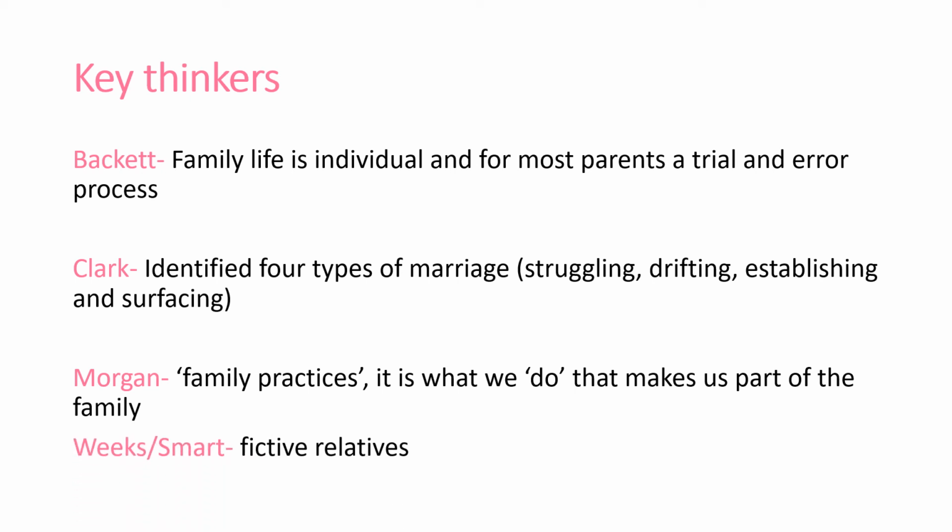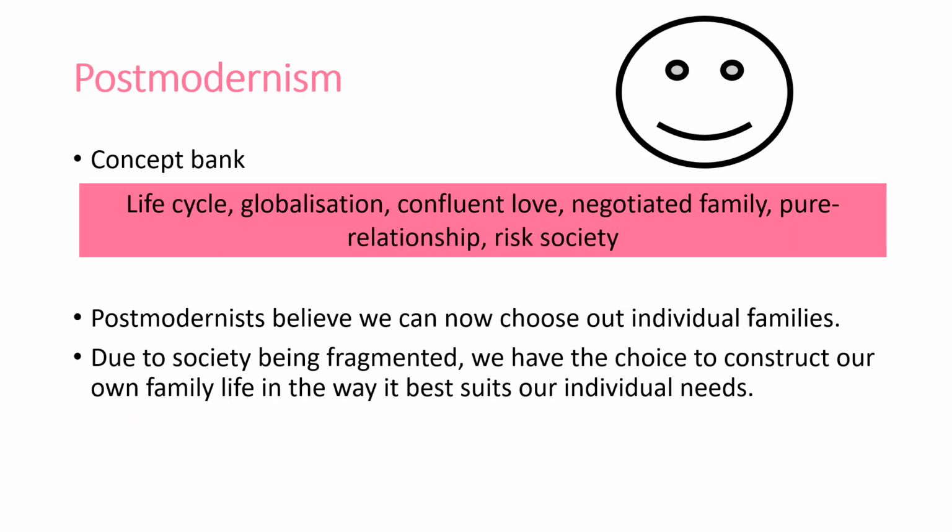And then we have Weeks and Smart who talk about fictive relatives. So again, the idea is that our family is not defined by blood, birth, marriage, as traditional thinkers like Murdoch might suggest, but actually it's about who we want. It's about families of choice. And lastly, postmodernism, again, falls into that idea of families of choice. We kind of see the idea that we can now choose who we want in our family. Families are fragmented and broken. More diversity in society has created more understandings and interpretations of family life.